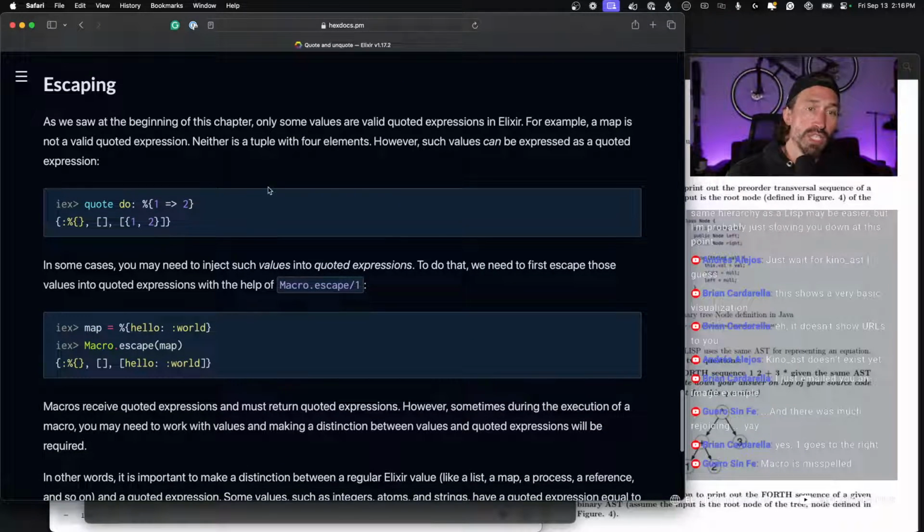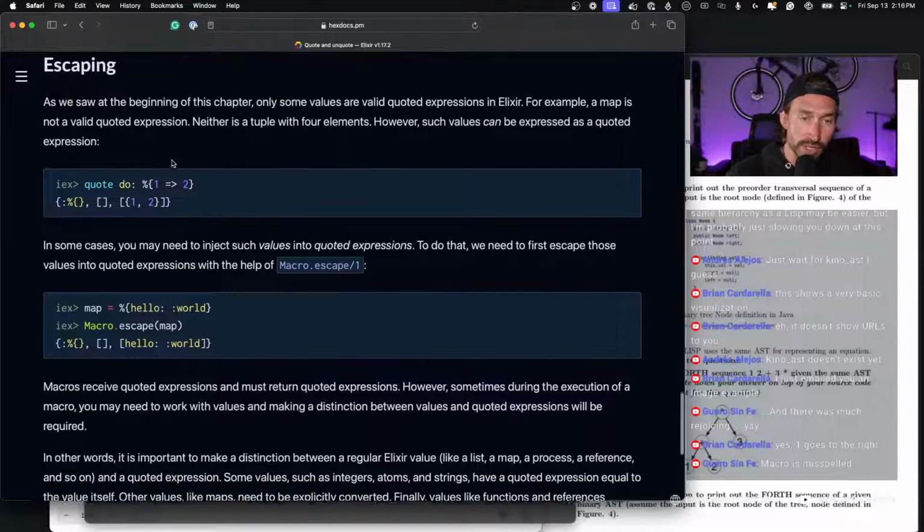Escaping. As we saw at the beginning of this chapter, only some values are valid quoted expressions in Elixir. For example, a map is not a valid quoted expression, neither is a tuple with 4 elements. However, some values can be expressed as a quoted expression.